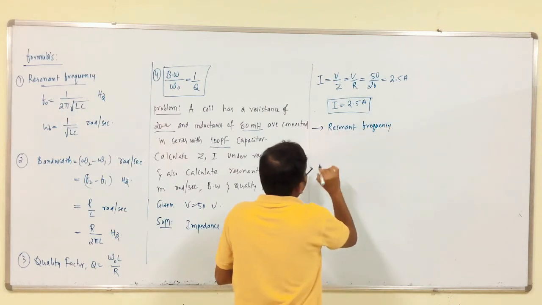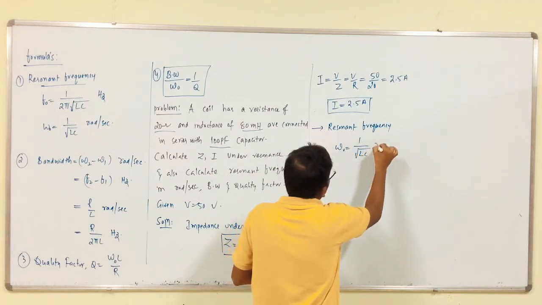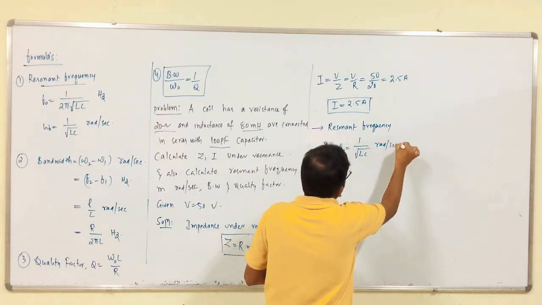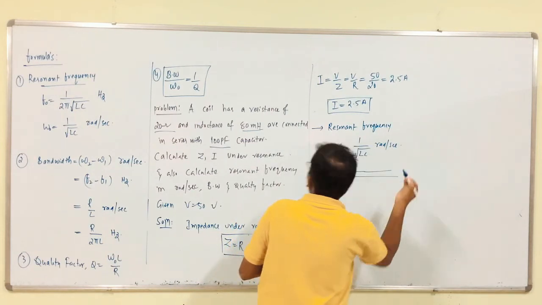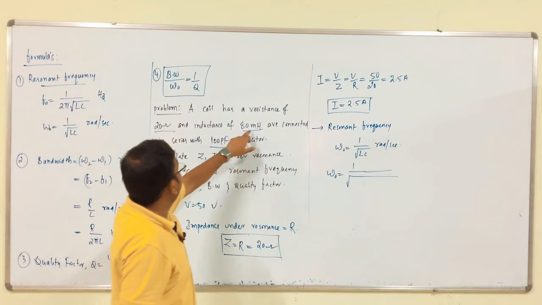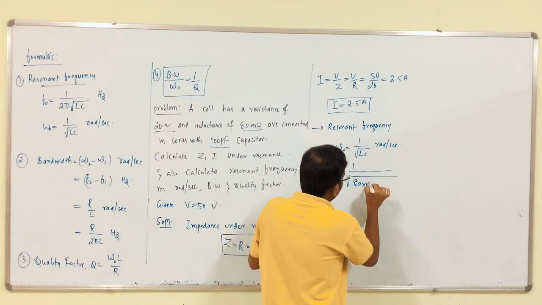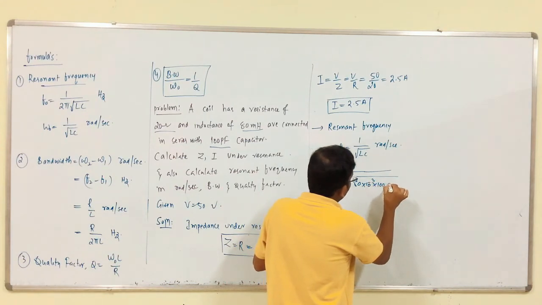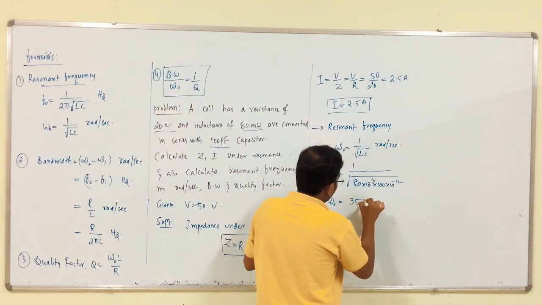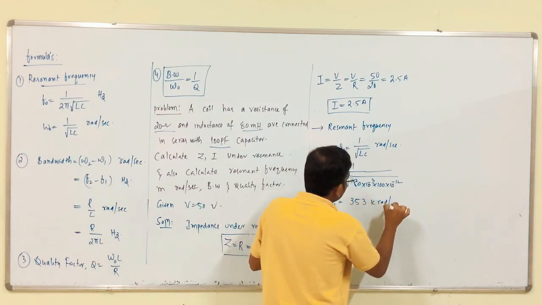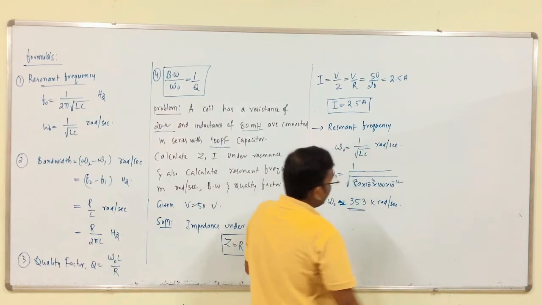Omega naught is equal to 1 by square root of LC, radians per second. If we substitute L as 80 millihenry and C as 100 picofarad, that is 80 into 10 power minus 3 into 100 into 10 power minus 12, we get approximately 353 kilo radians per second.